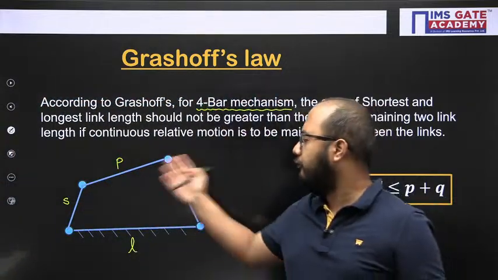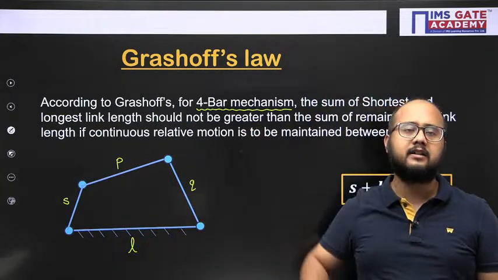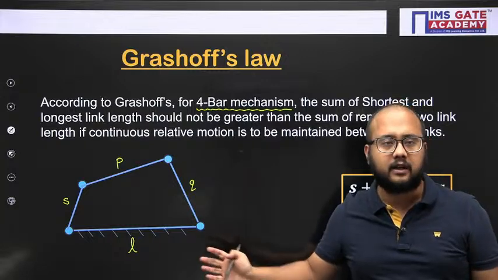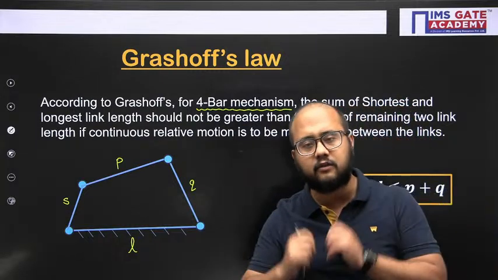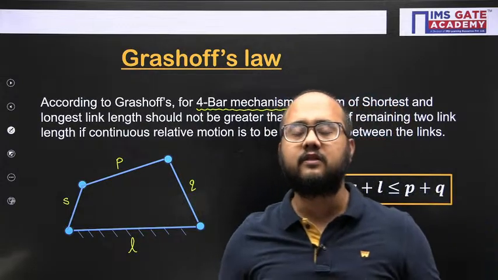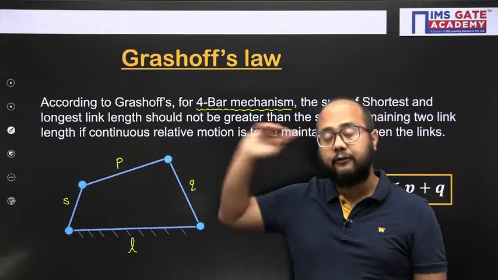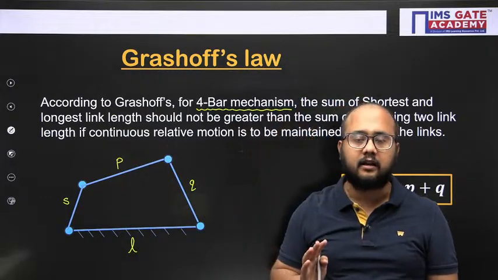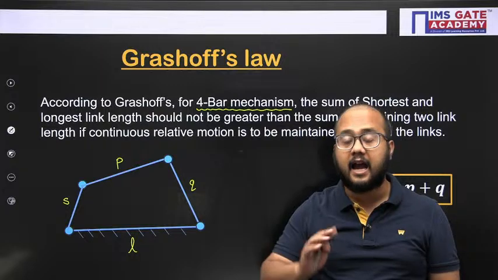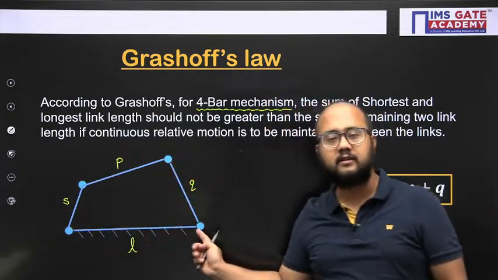If out of 4 there are 3 turning and 1 sliding, then it is not called a 4-bar mechanism. And if it is not a 4-bar mechanism, how can you apply Grashof's law? You cannot apply Grashof's law unless you have confirmed that it is a 4-bar mechanism. So the definition of 4-bar mechanism should be clear: 4 links and, very important, 4 turning pairs.